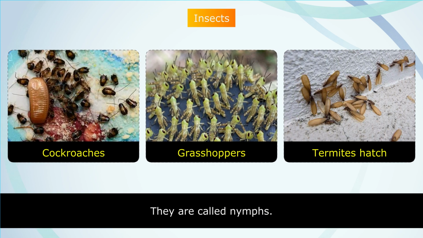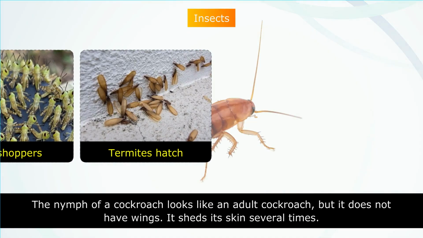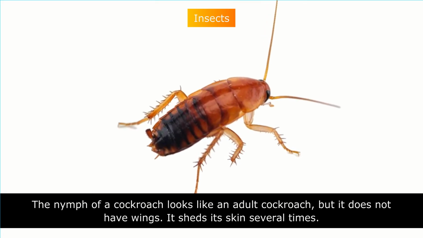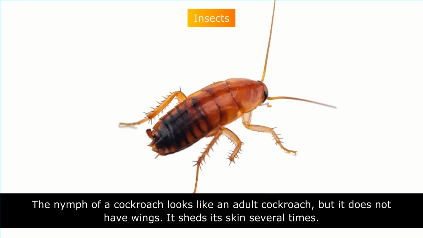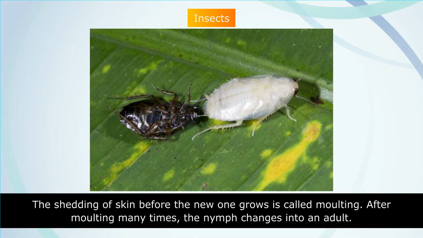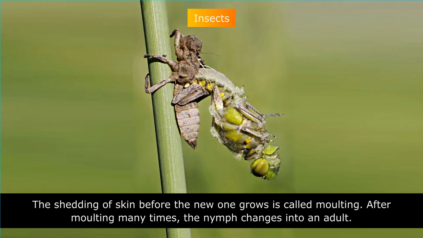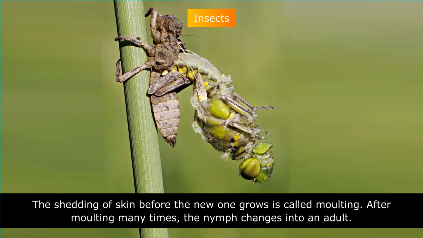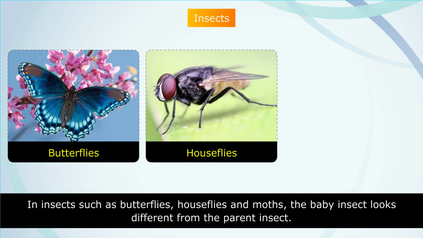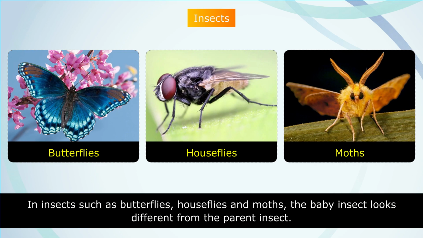They are called nymphs. The nymph of a cockroach looks like an adult cockroach, but it does not have wings. It sheds its skin several times. The shedding of skin before the new one grows is called molting. After molting many times, the nymph changes into an adult. In insects such as butterflies, houseflies and moths, the baby insect looks different from the parent insect.